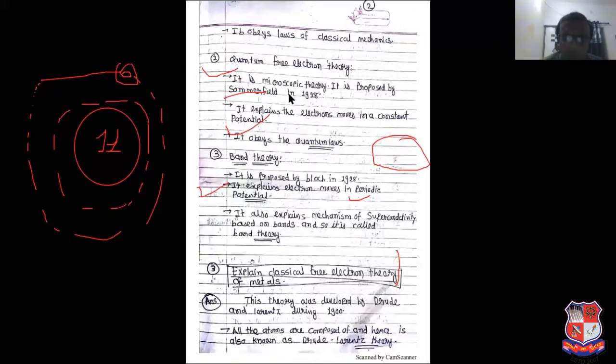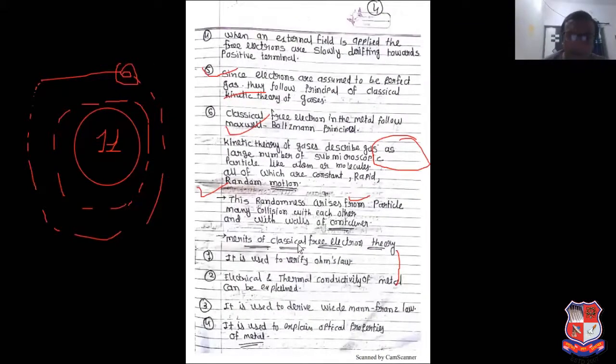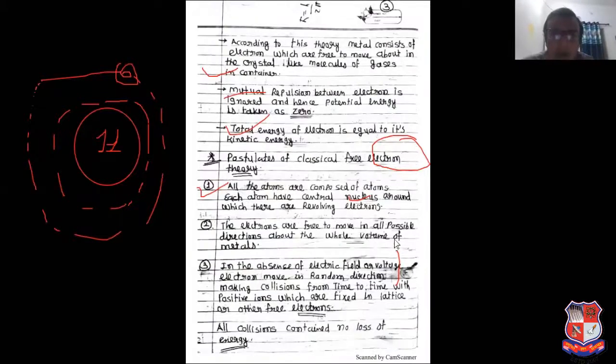It is the theory that was developed by the scientists Lorentz and Drude. See this, Lorentz and Drude introduced this theory in the year 1900. Now, according to this theory, consider this is any type of atom.